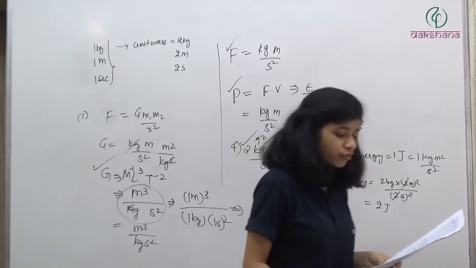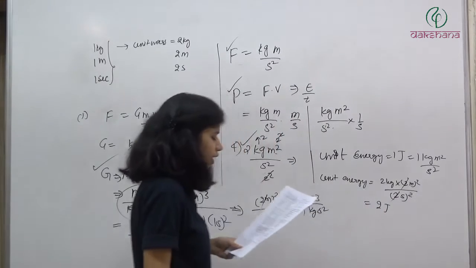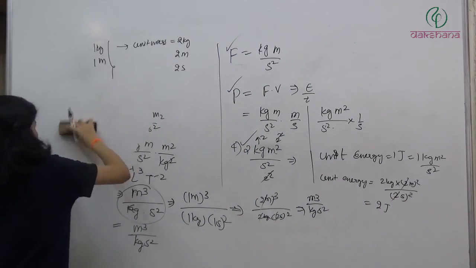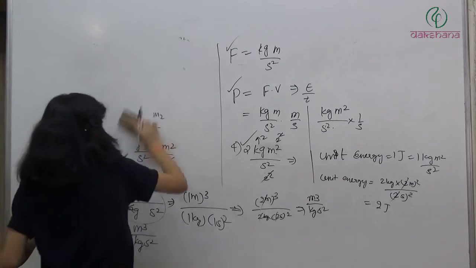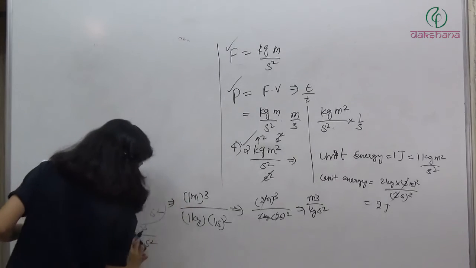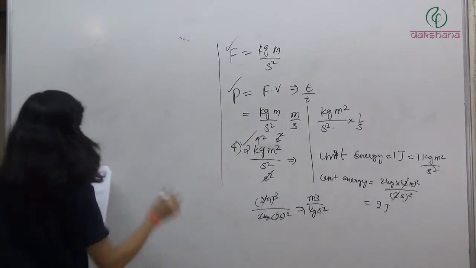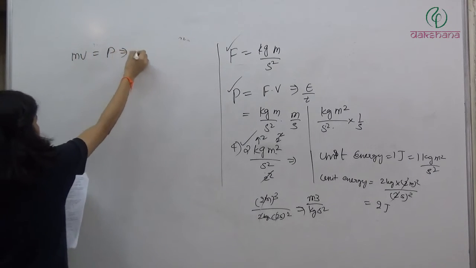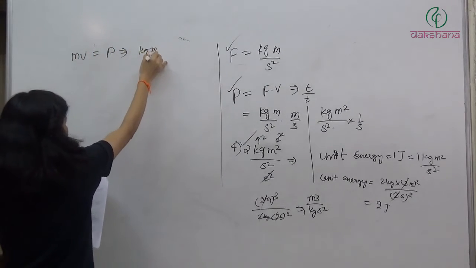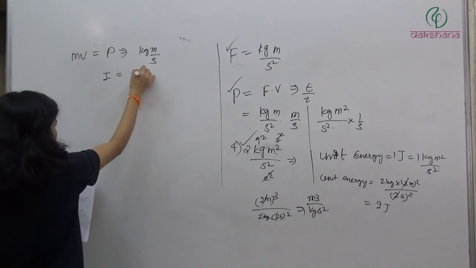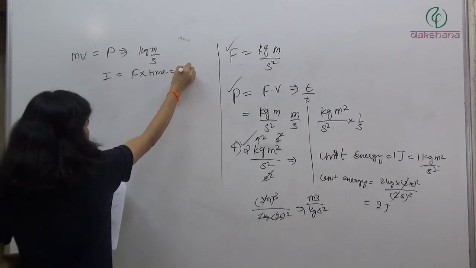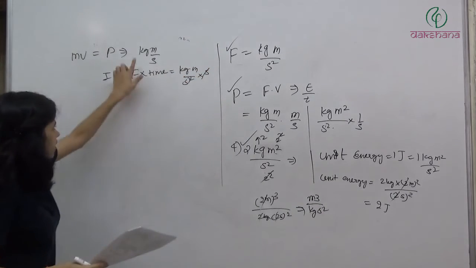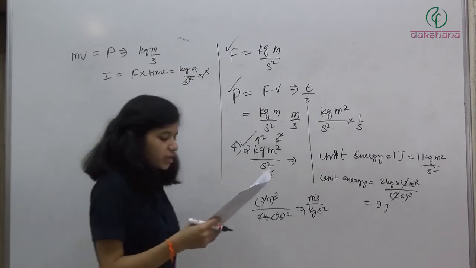Option 4. Which of the following pairs of physical quantities do not have the same dimensions? Momentum and impulse. Impulse is force into time. Momentum is m into v, which is kg meter per second, and impulse is force into time. It is given, so kg meter per second square into second. So it has kg meter per second, kg meter per second. It has the same dimension.